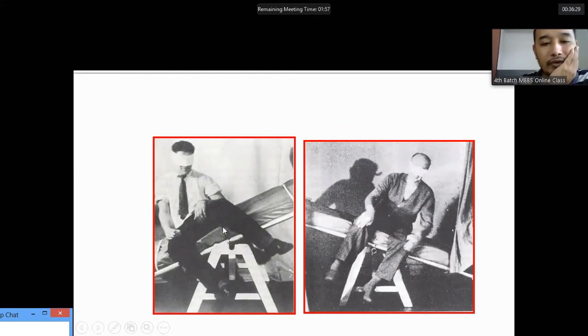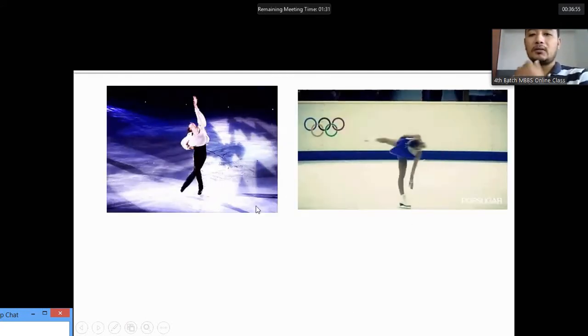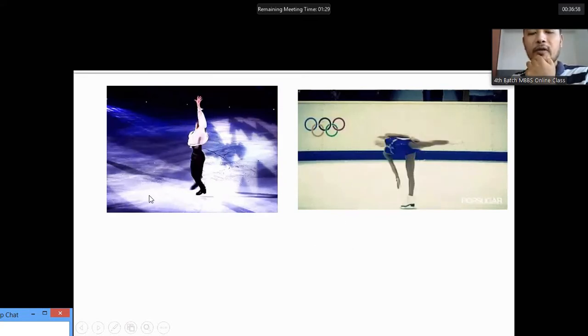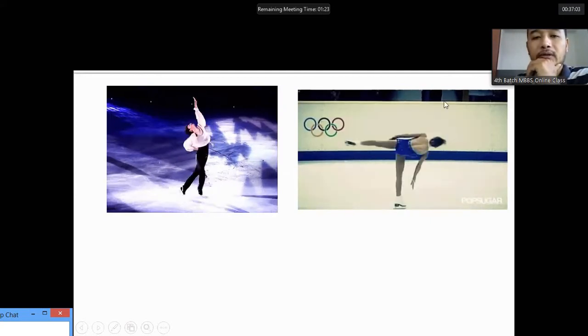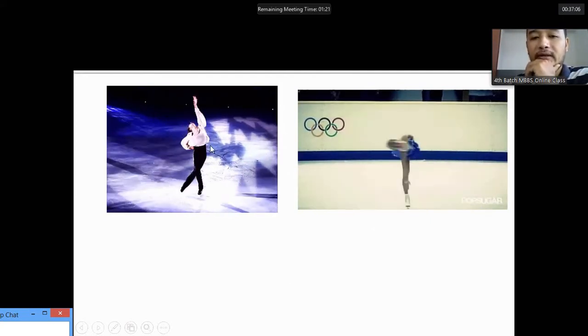In this patient, when the bed is tilted towards the right side, the patient prevents the fall by readjusting the posture toward the left side. But in this patient, who has a defective vestibular system, the patient cannot maintain the posture. So this is a defective vestibulospinal reflex. This is an intact vestibulospinal reflex. This is the impaired vestibulospinal reflex. These complex types of movements and activities without falling are all because of our vestibulospinal system.